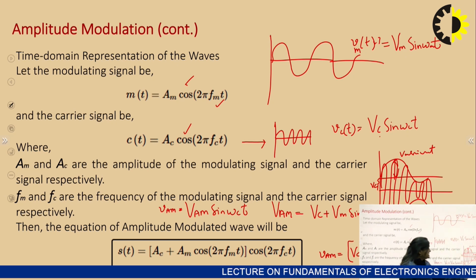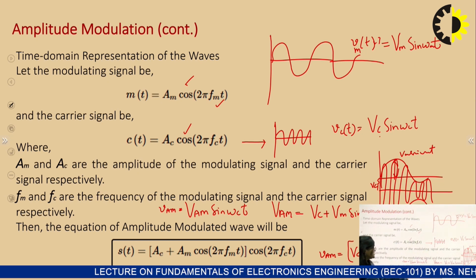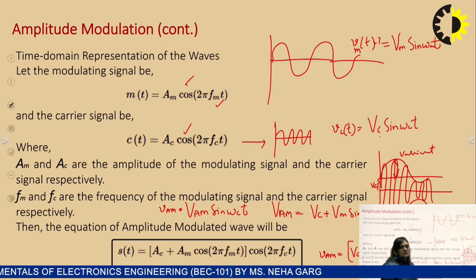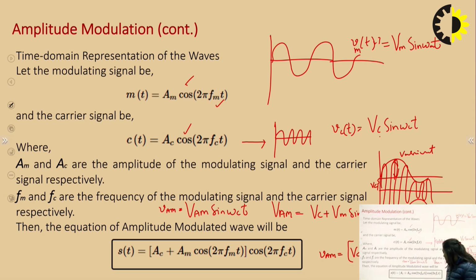So this is the expression for the AM wave. Here we have used the cos values and here we have used the sine values. Both answers are correct because a sine wave can also be written in the form of cos. This amplitude modulated wave transmits the signal from the transmitter antenna. Using the antenna we can transmit these signals over the channel.